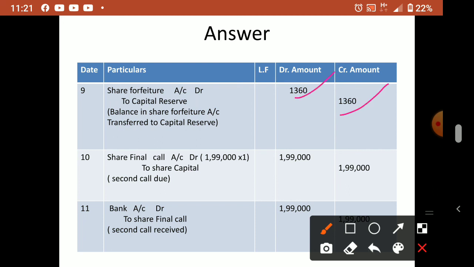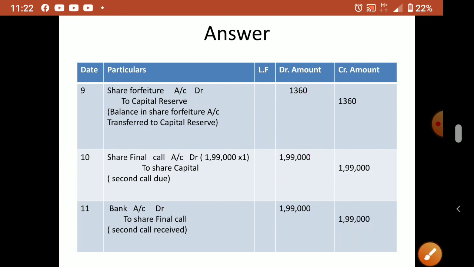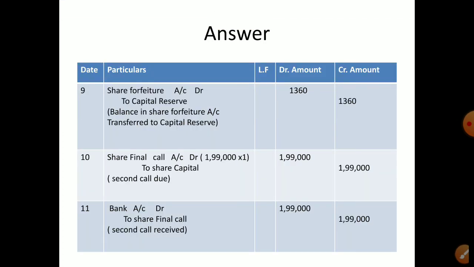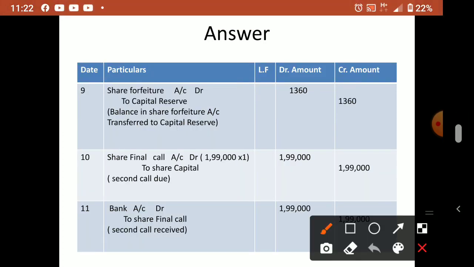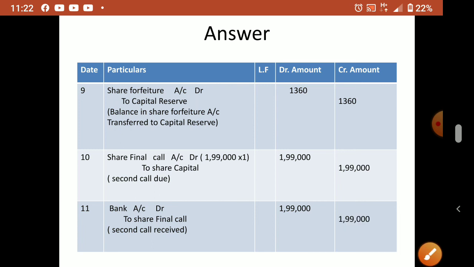Then after that they made the final call. Now the final call we cannot multiply into 2 lakh because 1000 shares were forfeited and cancelled. So remaining out of 2 lakh minus 1000, that is 1,99,000 into 1, so 1,99,000. There is no arrear in the final call, so directly you can write 1,99,000 in the bank. So this way we have to answer.